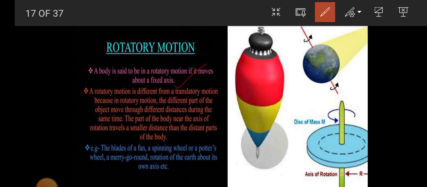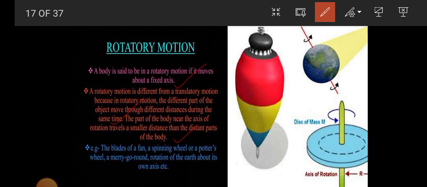Now rotatory motion is different from translatory motion because in rotatory motion the different parts of the object move through different distances during the same time. The part of the body near the axis of rotation travels a smaller distance than the distant parts of the body.